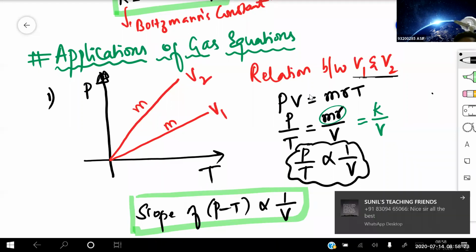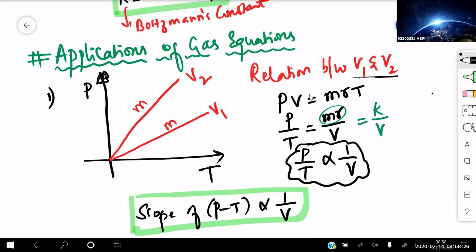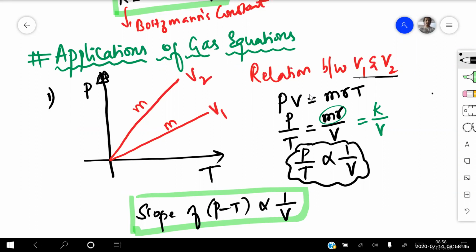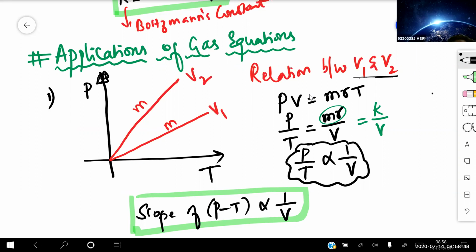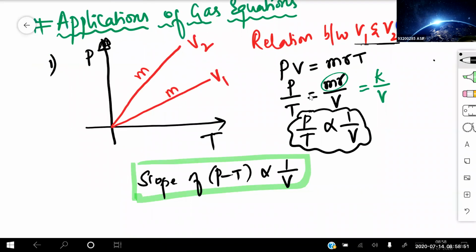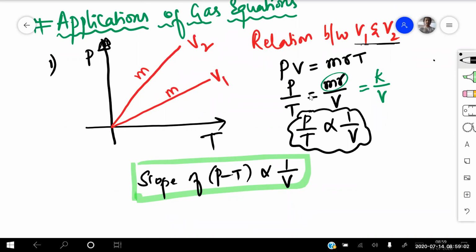So now I am taking the T on this side. P by T is equal to m into r by V. Small m and r are constant, which I have written as K by V. That means the P by T graph is always inversely proportional to volume. P by T is nothing but y-axis by x-axis, that is tan theta, the slope. Isn't it? So the slope of the PT graph is inversely proportional to volume. If it is inversely proportional to volume, then the larger the volume, the lesser will be the slope. That means whose volume should be more right now? Yes, sir. Whose volume should be more? V1 or V2?